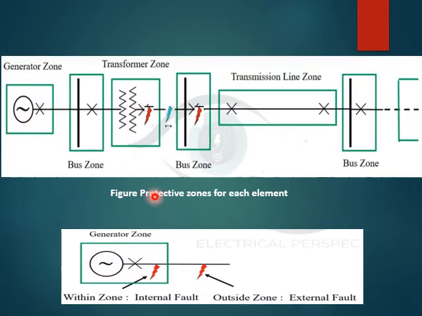Now for an external fault, the relay will not operate as there are no relays or circuit breakers connected to the unprotected zone. So the red in the figure indicates the fault taking place in the transformer as well as the bus zone, so the relay is going to operate and cause the opening of the circuit breaker. Similarly, the blue indicates the fault taking place neither in the transformer zone nor in the bus zone. So the relay will not operate.